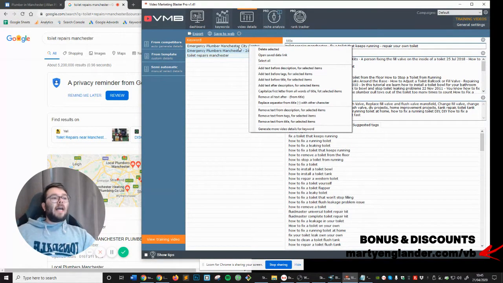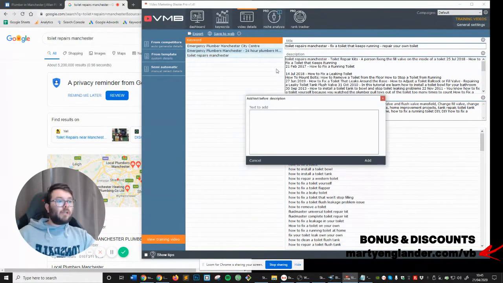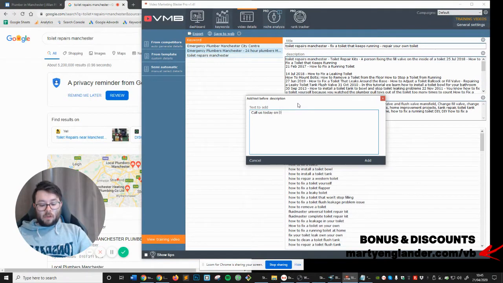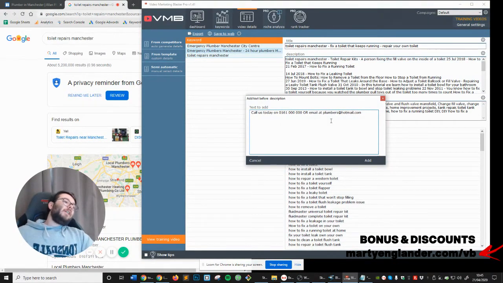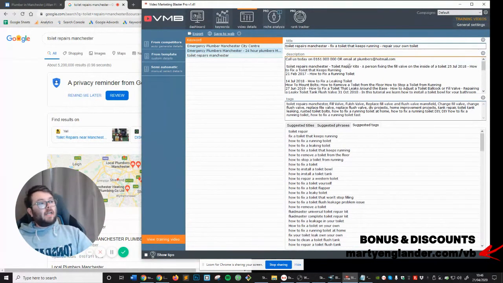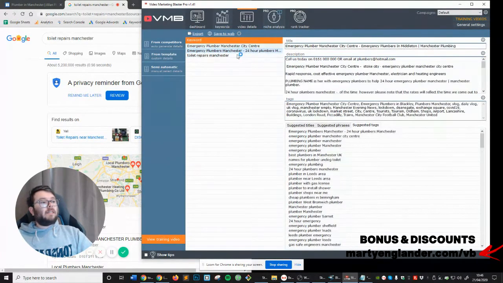Okay, so if you highlight them all and right click and add text before description, then it will say something like, call us today on 0161, then your number, or email at plumbers@hotmail.com. So you would put in your call to action on each one, and I'll just do a space there, add, and you can see that's just been added there, and you can do that so many times and you can see it's on all the videos.